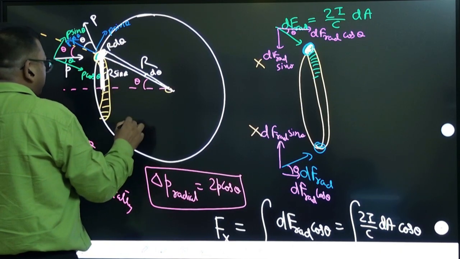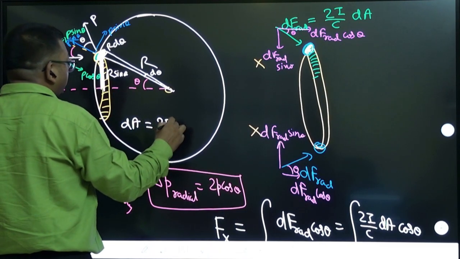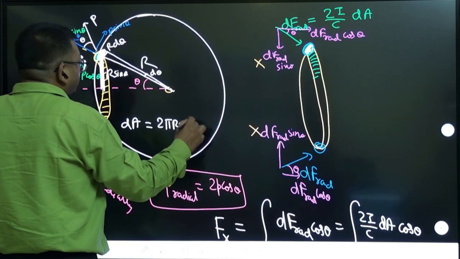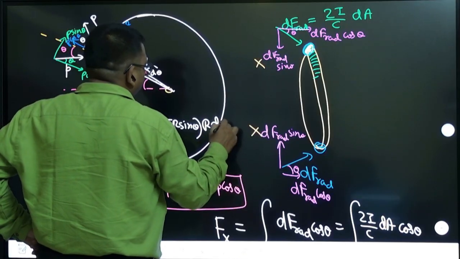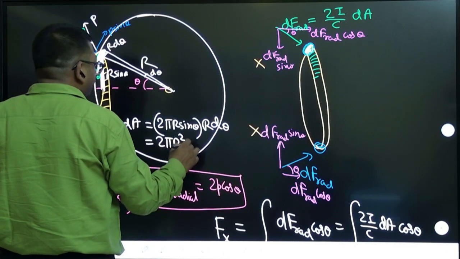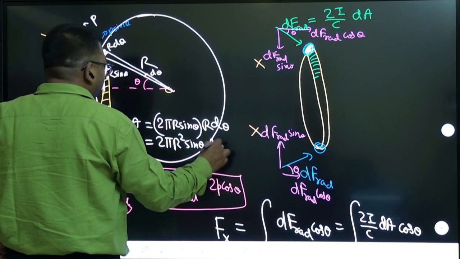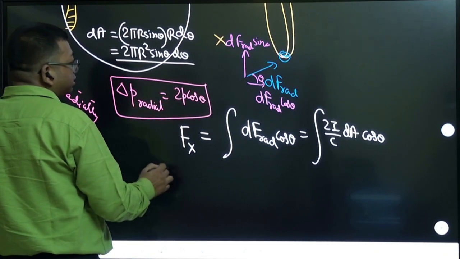So this small area becomes equal to the circumference, which is 2 pi r sin theta, multiplied with this thickness, which is r d theta. Okay, so that becomes 2 pi r square sin theta d theta. So that's the term which is coming, area dA. Let us substitute this area dA.